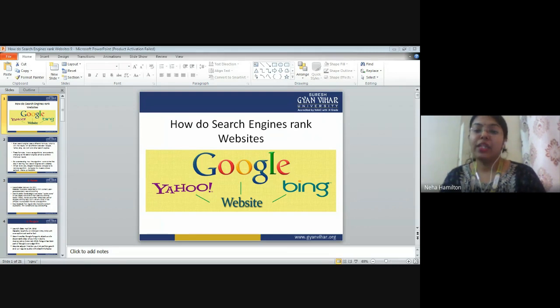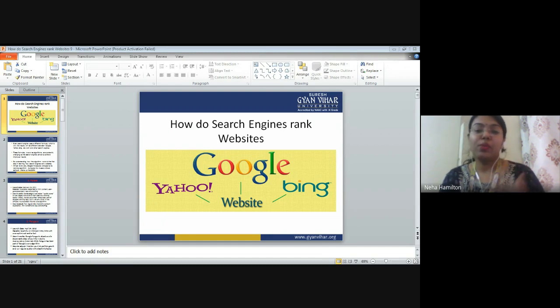We have already covered a lot of things in search engine optimization till now. We have covered a lot of important topics, like the SEO process, and on page optimization techniques, in which we have studied all the four factors in very detail. So, I hope you have understood a lot of things about search engine optimization.